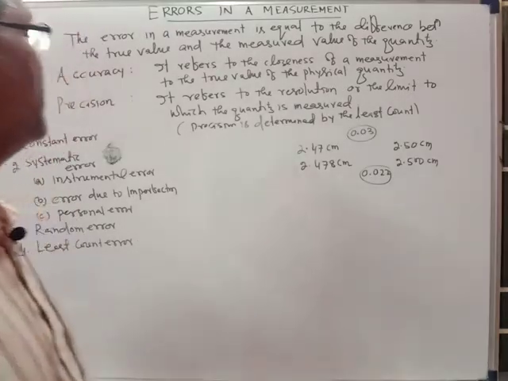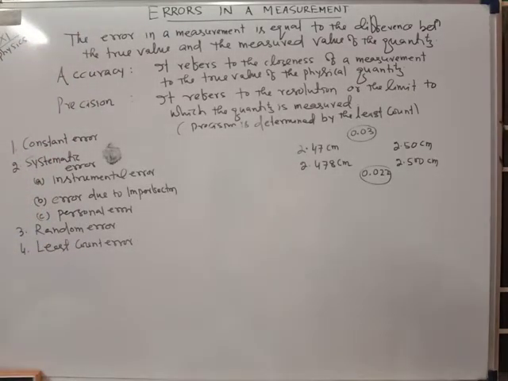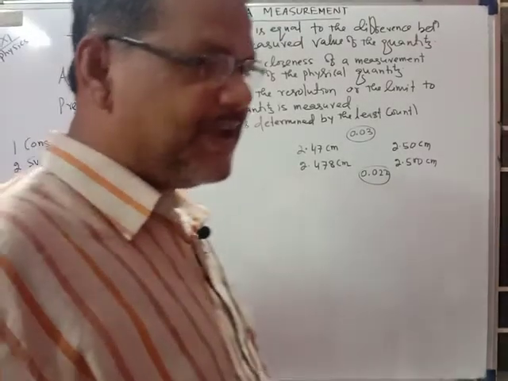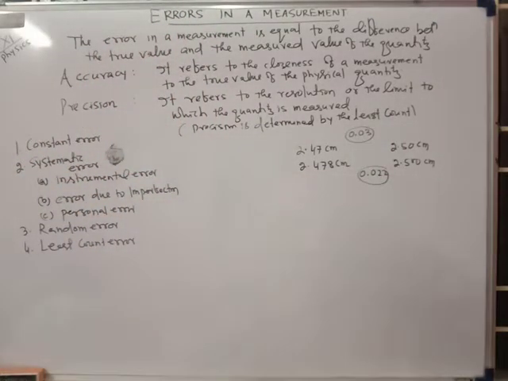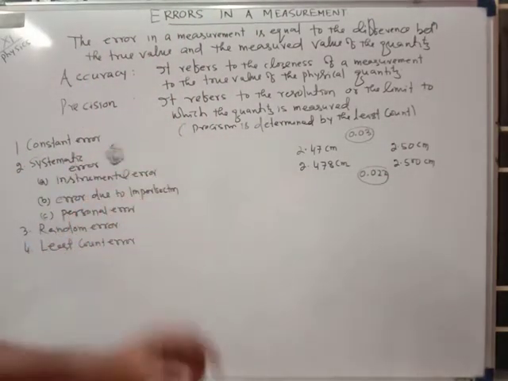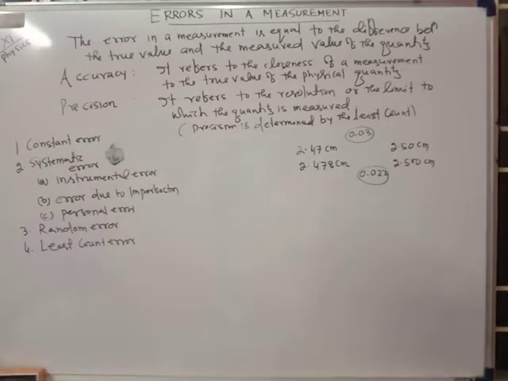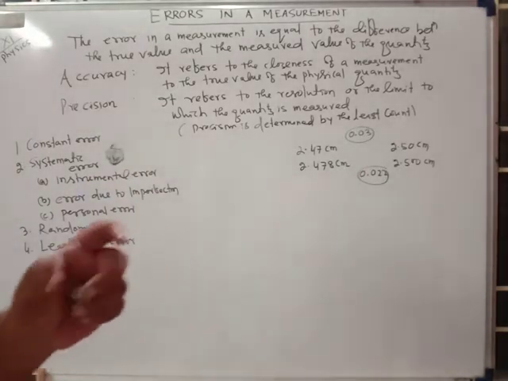Students, today we have to discuss the errors in a measurement. What are errors in a measurement? Students, whenever you are measuring any quantity with the help of an instrument, one term, uncertainty, comes into the measurement. During the measurement, you will not find the exact value.